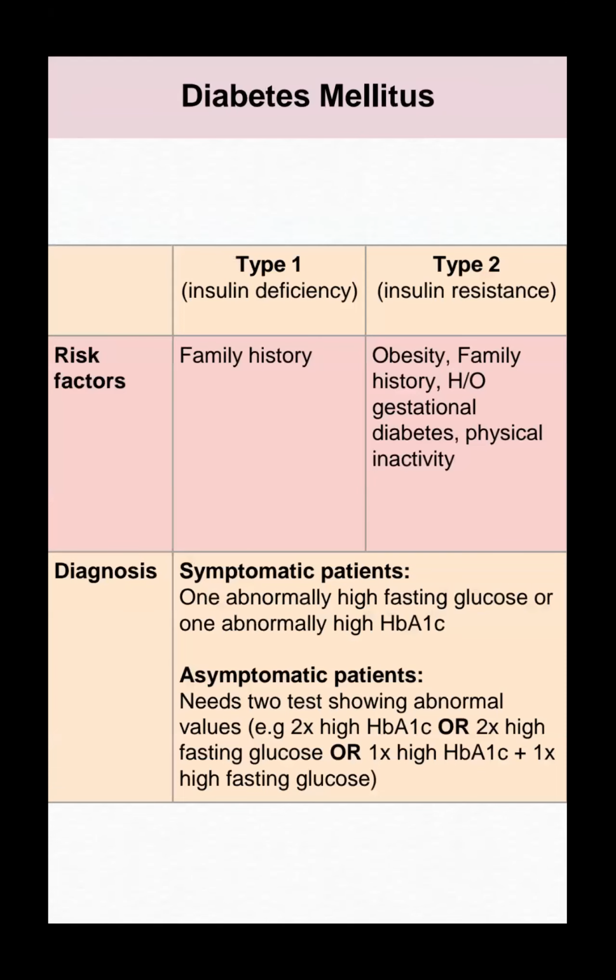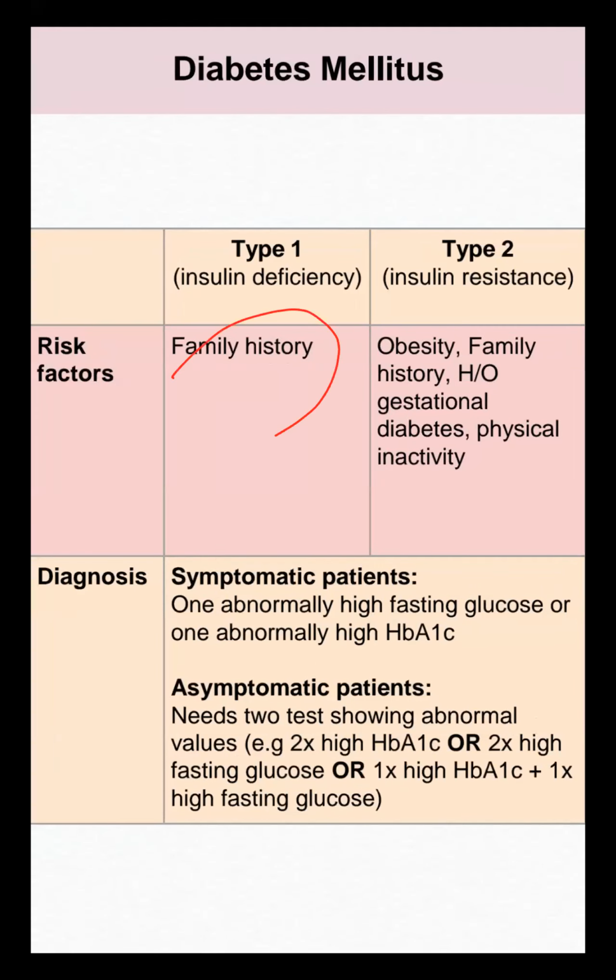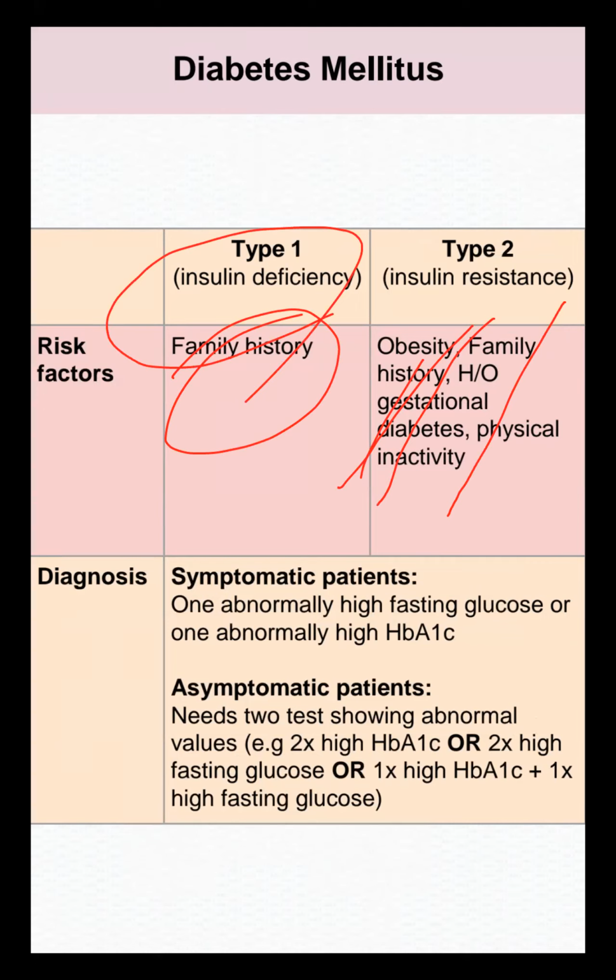Now diabetes mellitus, already discussed. Just shortly, type 1 diabetes mellitus is familial. Insulin insufficiency means what? It's not due to insulin resistance like type 2. No obesity, family history, or gestation. Type 1 diabetes means deficiency: the pancreas is not functioning and can't secrete insulin, so we have to give external insulin to a type 1 diabetes mellitus patient.